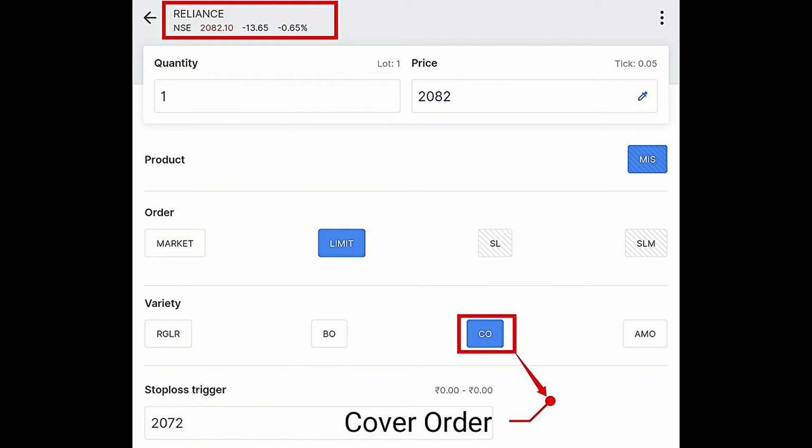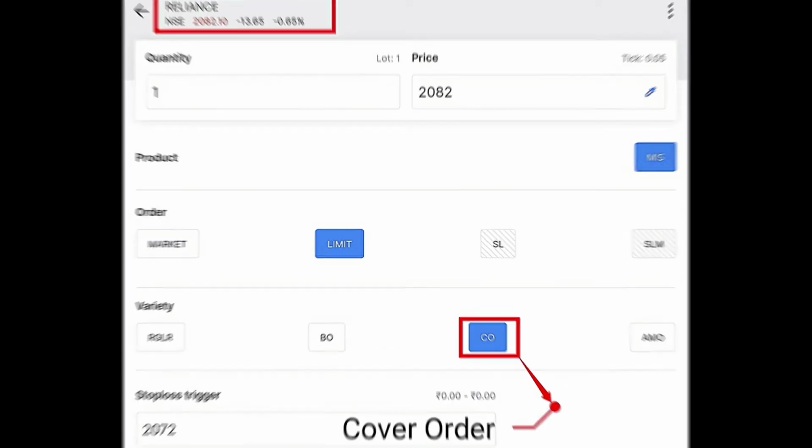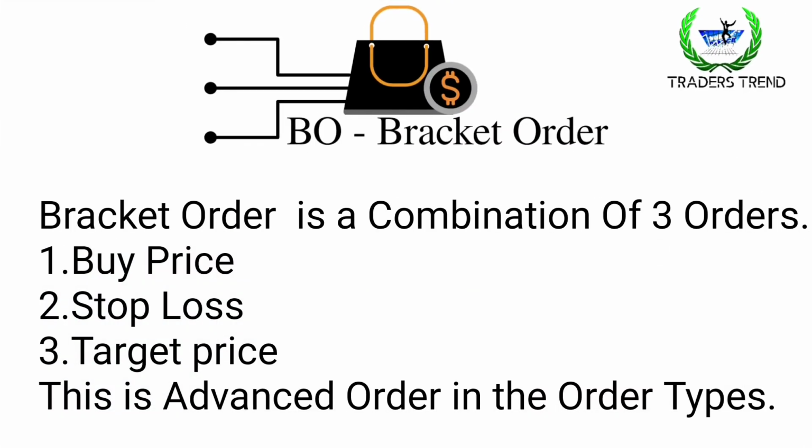And then you have to execute the order. That's it. And the next one is the bracket order. The bracket order is a combination of 3 orders. The first one is buy price. You have to set your buy price, and then your stop loss, and then your target price. This is an advanced order type.